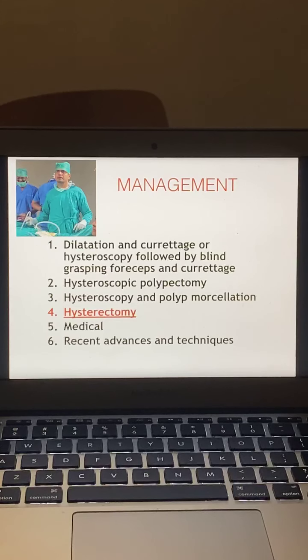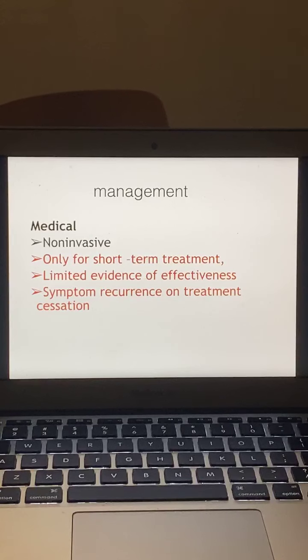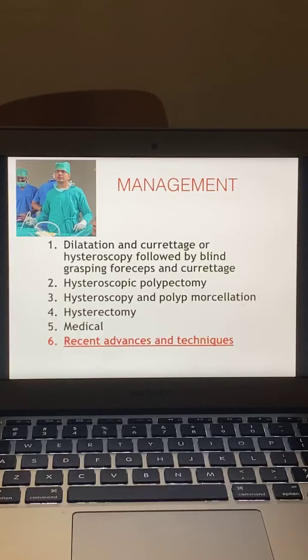Hysterectomy, everybody knows, we have taken a class on hysterectomy beforehand, but rarely one will be doing a hysterectomy for the polyp. But yes, if there is a huge cervical polyp 5 cm, 6 cm coming out into the vagina, and if patient is not willing for only polypectomy, one may go ahead and do the hysterectomy. Or a repeated polyp incidence, advanced age, one can go for hysterectomy. Medical management is really non-invasive, but it is short term, and there is limited evidence which suggests its effectiveness, and the recurrence rate is very high.